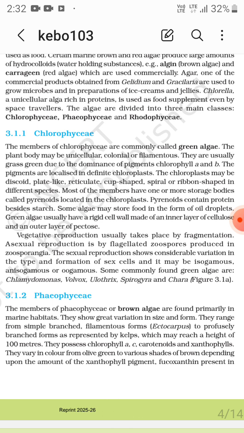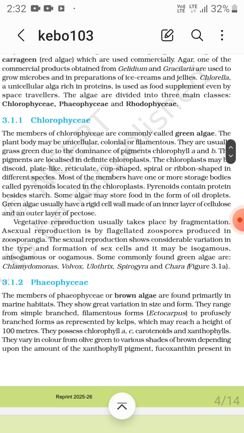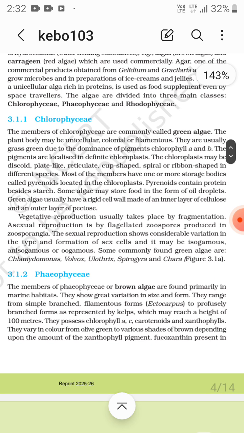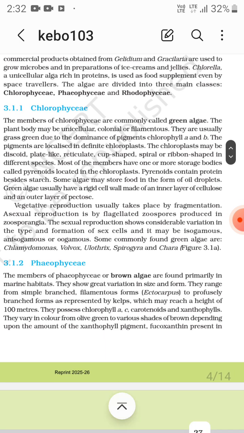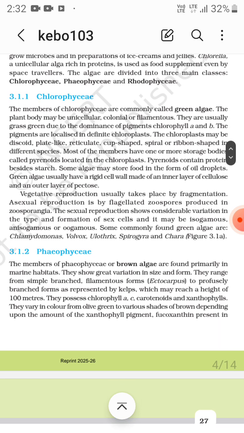Most of the members have one or more storage bodies called pyrenoids located in the chloroplast. Pyrenoids contain protein besides starch. Some algae may store food in the form of oil droplets also. Green algae usually have a rigid cell wall, the inner layer is cellulose and the outer layer is pectose.